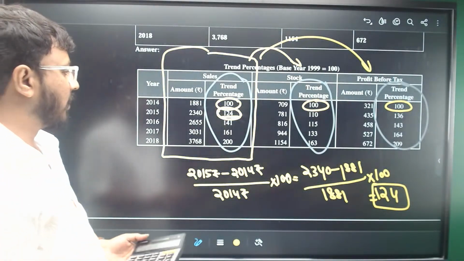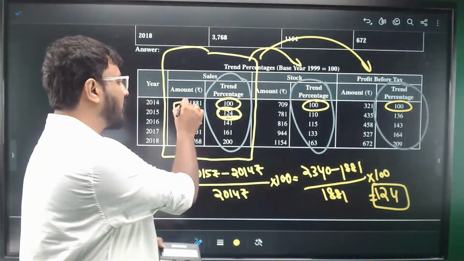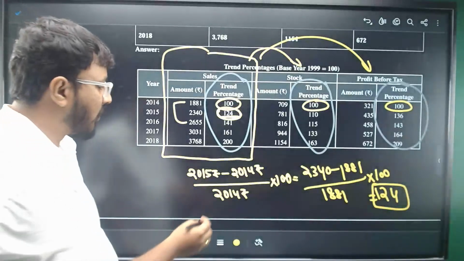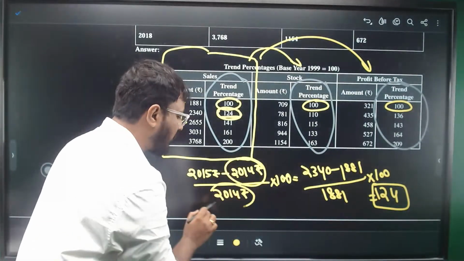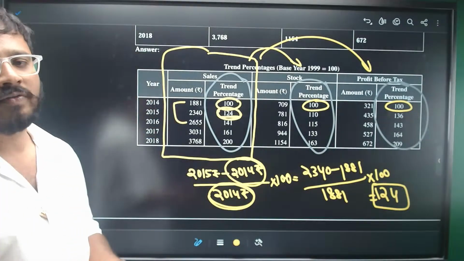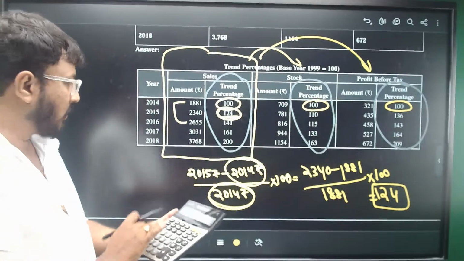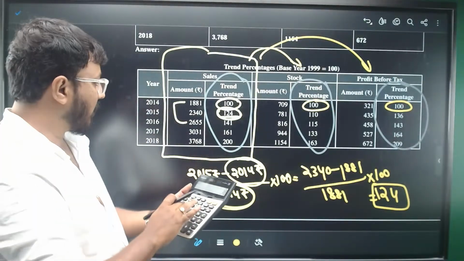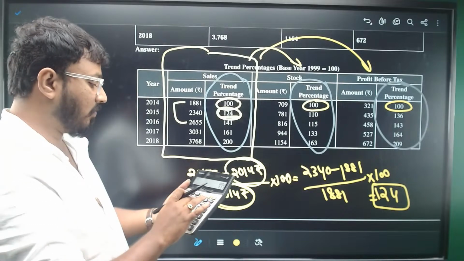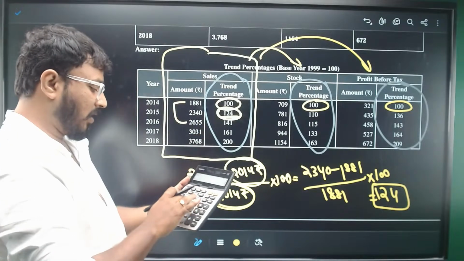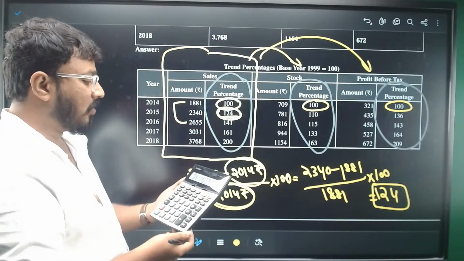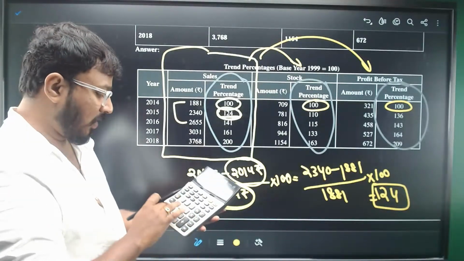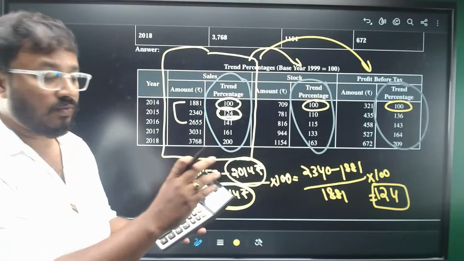Right? Simple. Again, same thing, 2655 minus 1881. Always the difference should be taken from the base year, and the percentage should be calculated from the base year only. Right? So how to get this? 2655 minus 1881, divided by 1881 again. You'll get 0.41. Into 100, you'll get 41.1.